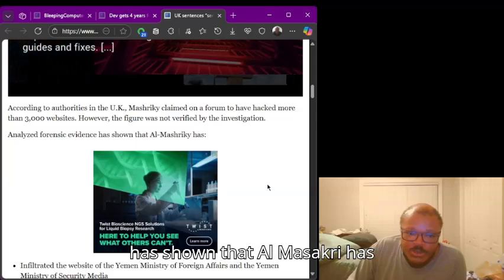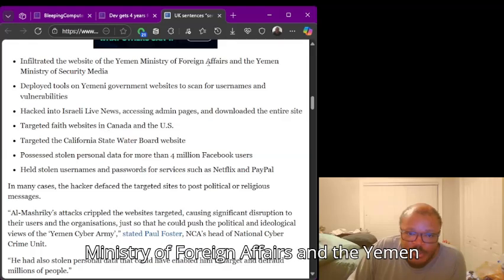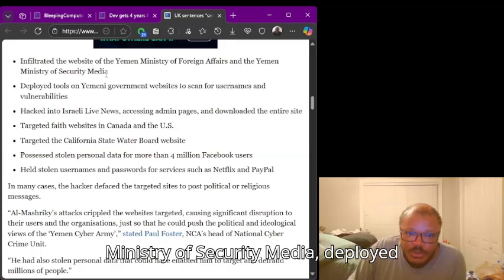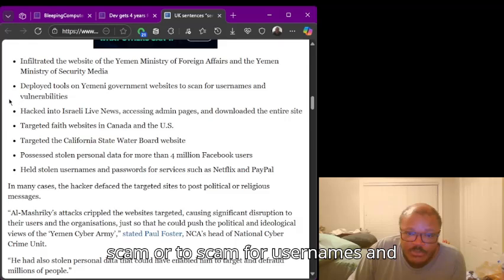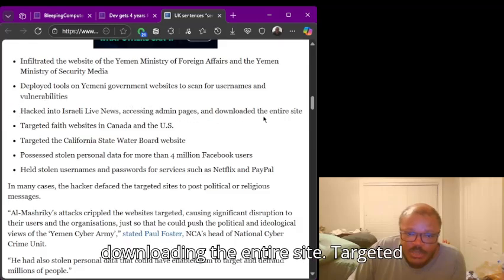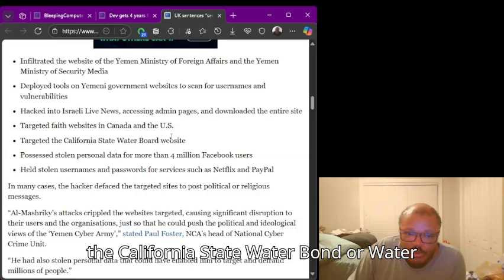Analyzed forensic evidence has shown that Al Massacre has infiltrated the website of the Yemen Ministry of Foreign Affairs and the Yemen Ministry of Security Media, deployed tools in Yemeni government websites to scan for usernames and vulnerabilities, hacked into Israeli News Live, accessing admin pages and downloading the entire site, targeted faith websites in Canada and the U.S., and targeted the California State Water Board website.